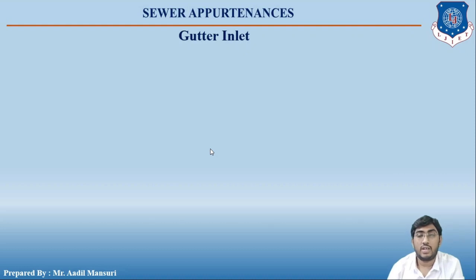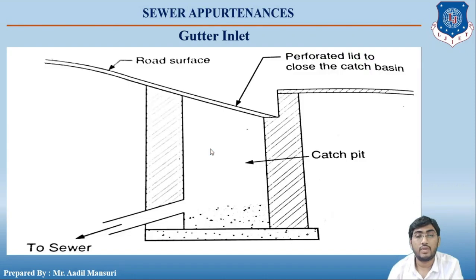Next is the gutter inlet. These inlets are directly placed below the roads. You can see, right? At the top of the catch basin, bar screens or precast RCC perforated covers are provided. Through these perforated RCC covers, water enters into the catch pit and reaches the sewer. Whereas in the previous case it was provided on the side, here the inlets are provided at the top. Okay students,